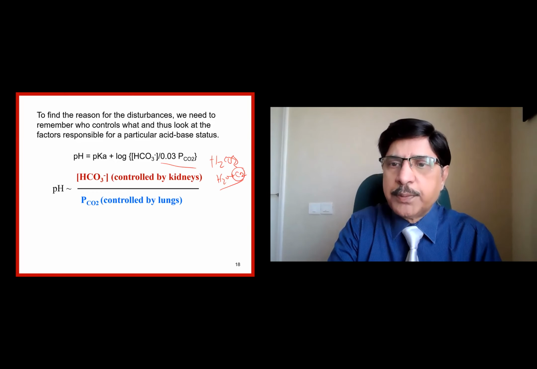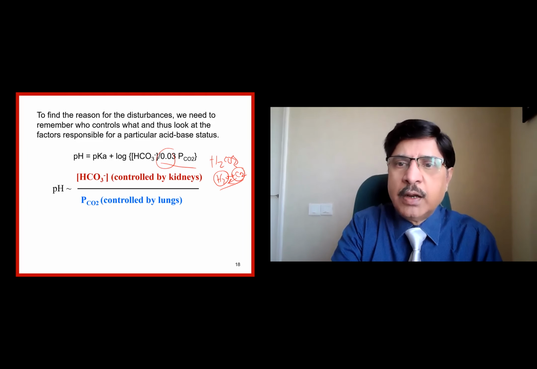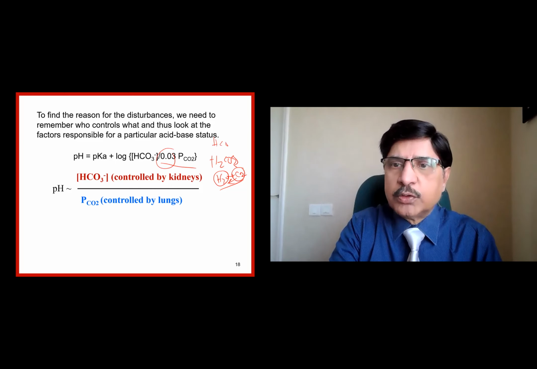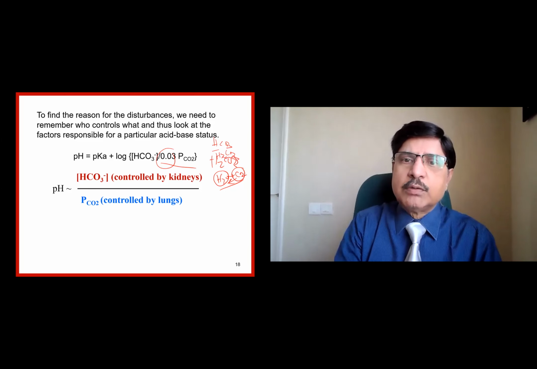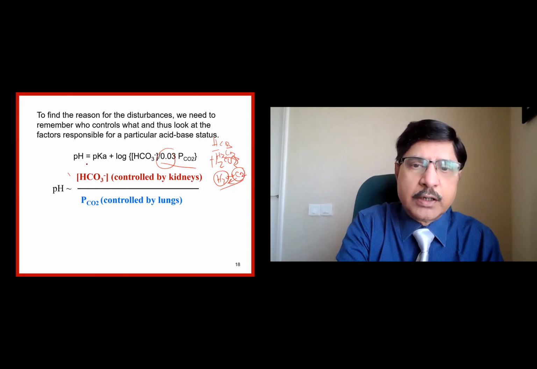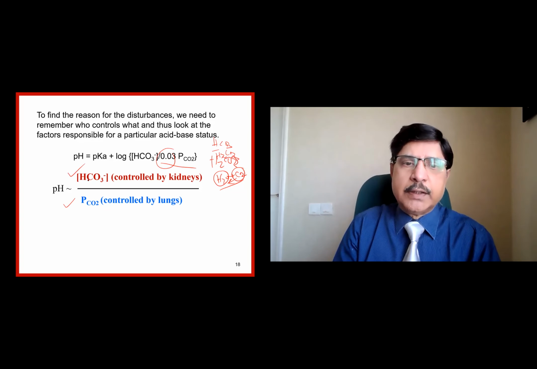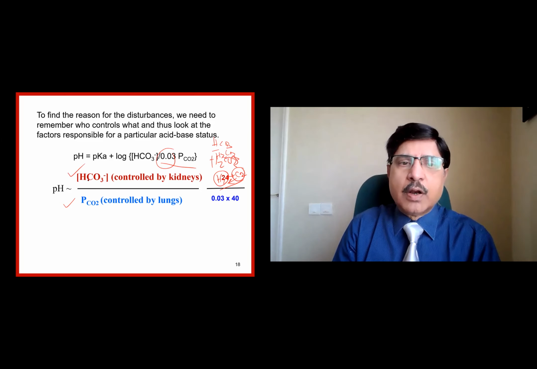So we measure the PCO2 and have the dissolution constant there to know what is the bicarbonate. In fact, it should be HCO3 divided by H2CO3. Instead of writing H2CO3, we are writing dissolved carbon dioxide, which means both the same. The numerator is controlled by the kidney, and the denominator is controlled by the excretion of carbon dioxide through the lungs. Okay. Now, what is the normal bicarbonate?